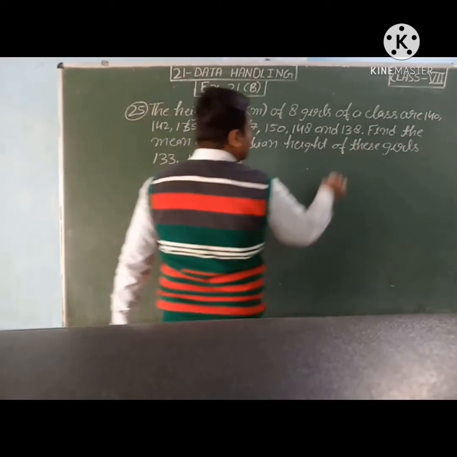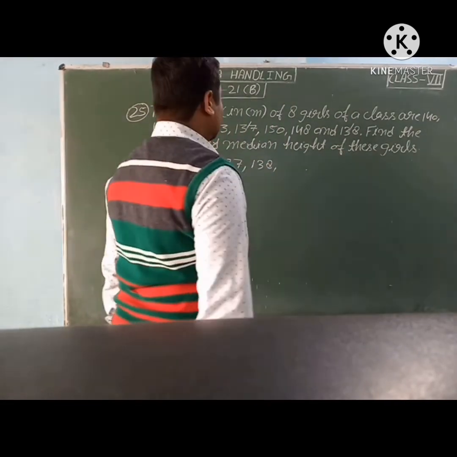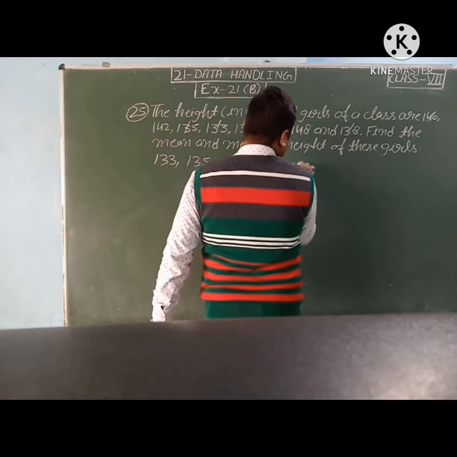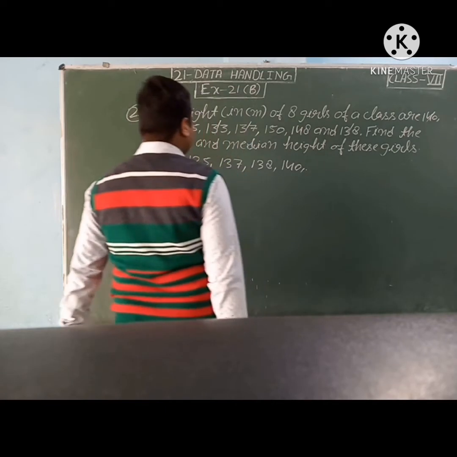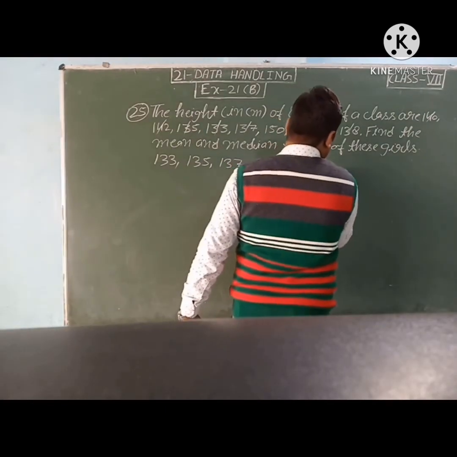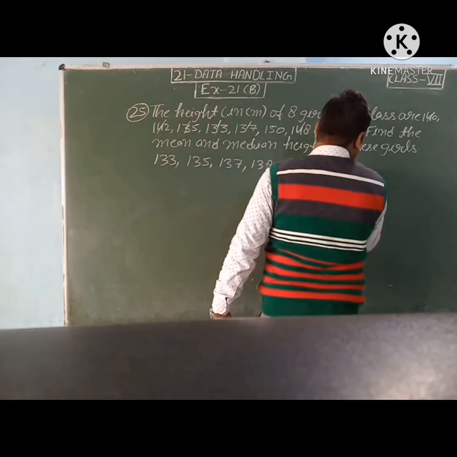Then 138. Then 140. Yes. After 140, 142. Then 148. Then 150.